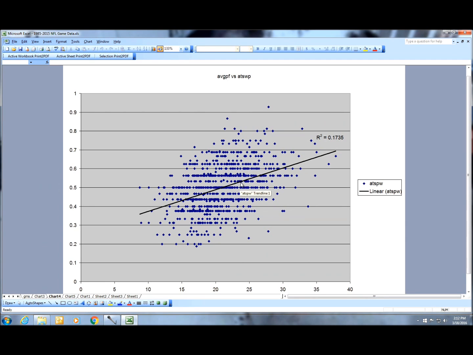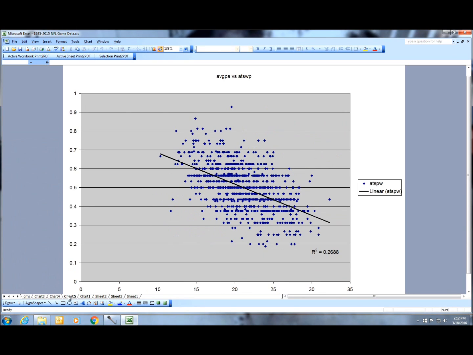Matter of fact, here's your 53s again, right? So you're going to need someone who averages 24, 25 points a game to start to be on that trend. If you pick teams that are over 24, 25, hopefully I'll get into some of that real simulation as they're going through the season. But if you knew they were going to end up averaging 24 or 25 points at the end of the season, then yeah, they would have been good to pick that season.